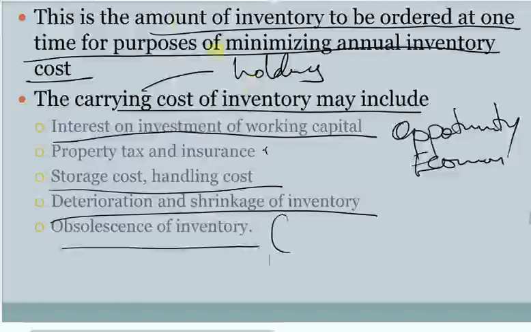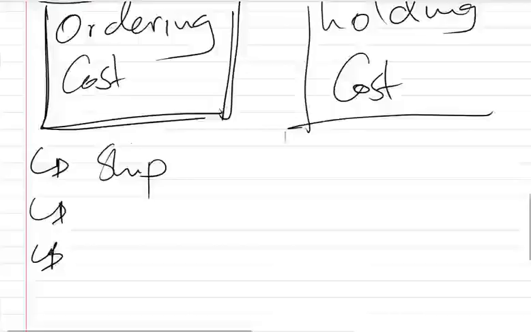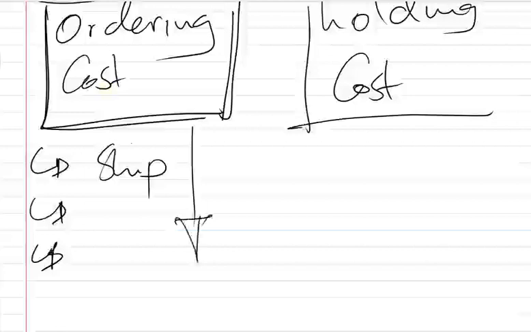So what we're saying is, should we order the items at once so that we minimize the number of times that we order, so that we minimize our ordering cost, right? But we know that we would be incurring what? We would be incurring holding cost, right? Holding cost will be increasing.